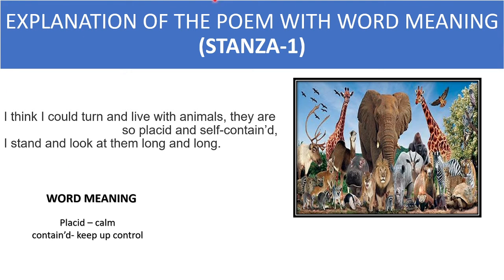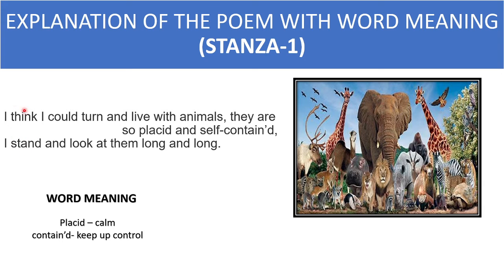We will explain the poem stanza wise. Okay, now here we'll explain the first stanza with word meaning. Let's read the poem first. Read this stanza first. I think I could turn and live with animals. They are so placid and self-content. I stand and look at them long and long. So, this is the first stanza of the poem.